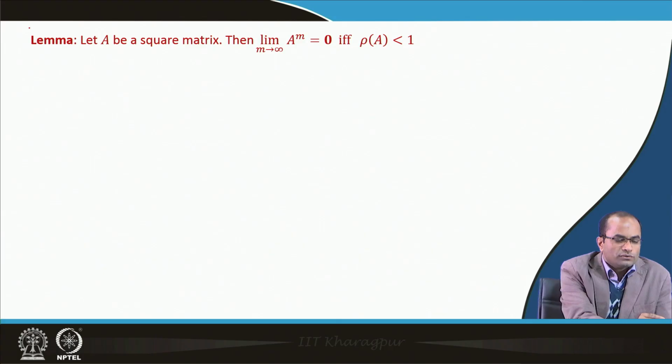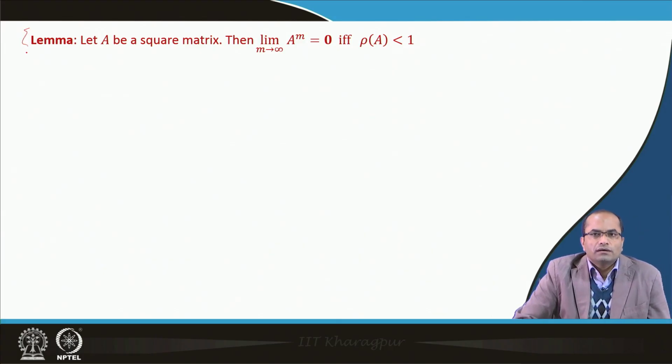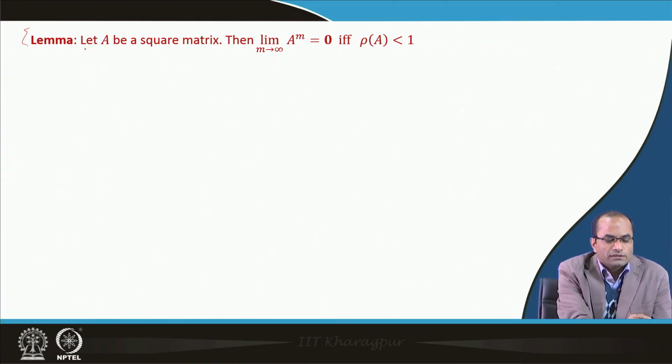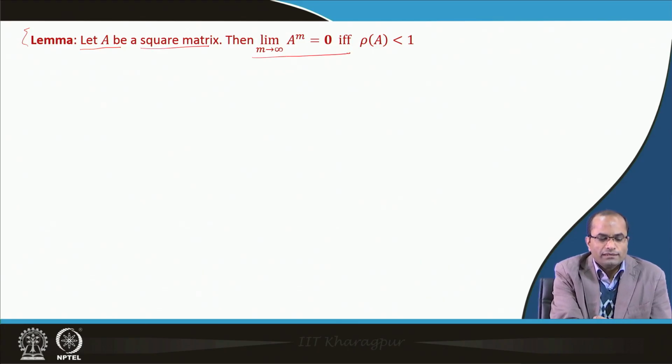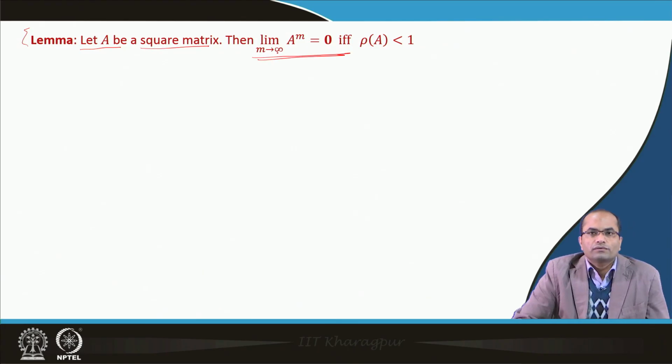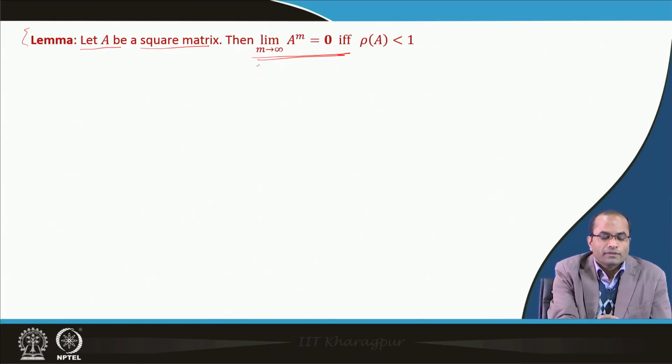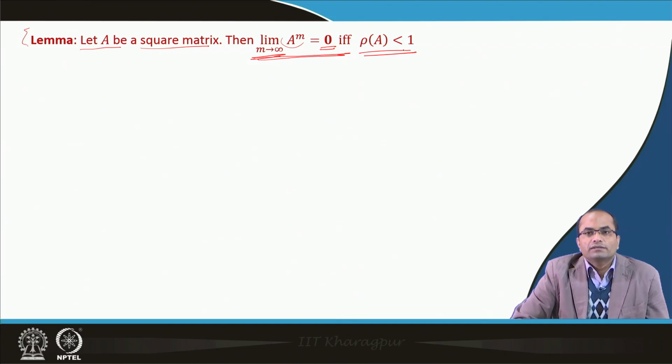To get some idea of the proof of this necessary and sufficient condition, we will first prove this result. Let A be a square matrix; then we will show that A power m, the product of A taken m times, goes to a 0 matrix when m goes to infinity if and only if the spectral radius of A is less than 1, that means all the eigenvalues of A have absolute value less than 1.